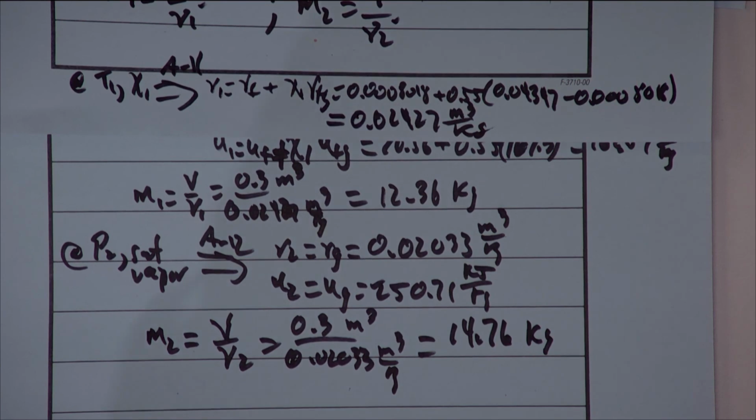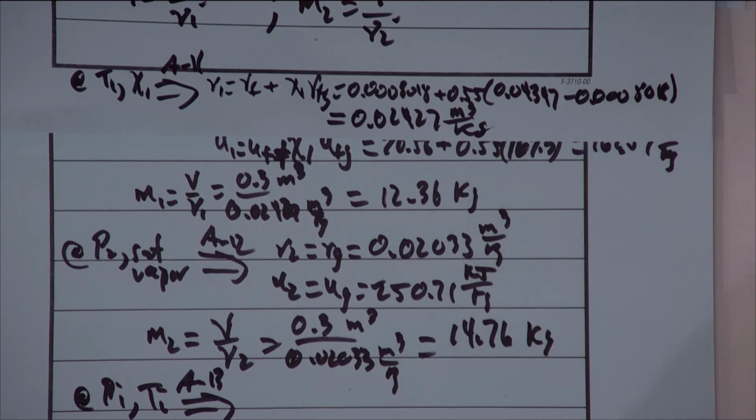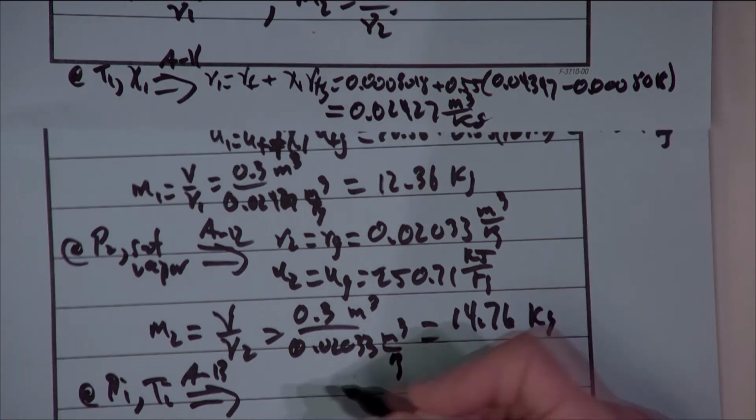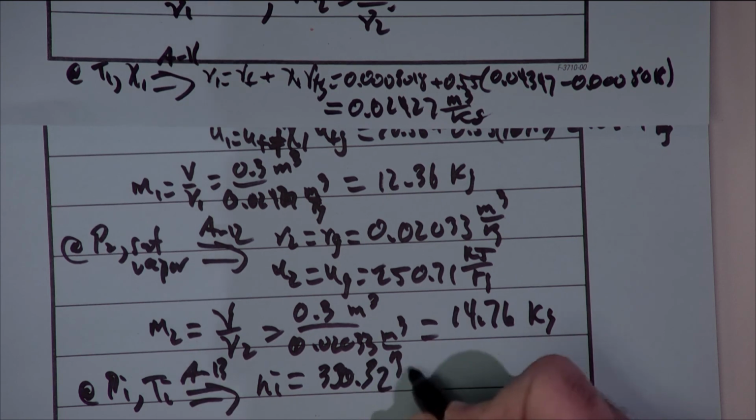And last but not least, let's find our enthalpy at the inlet. So at PI, TI, well, here you can do your test. You'll see that this is indeed a superheated vapor. So we go to table A13, we go to the 1.4 megapascal subtable, we read down to the 100 degrees Celsius line. Again, we've done this many times before, and we just pull out the value. We get the enthalpy of the inlet is 330.32.